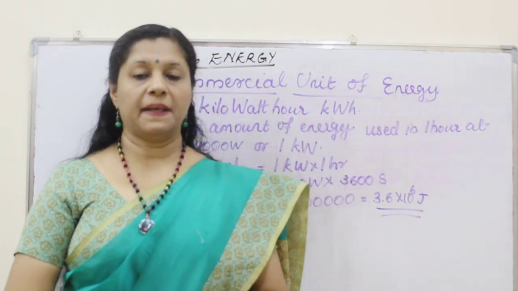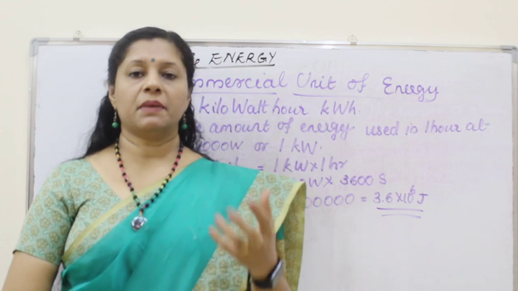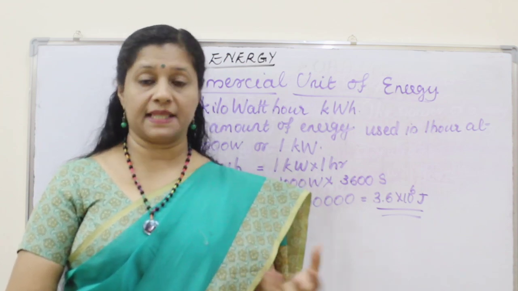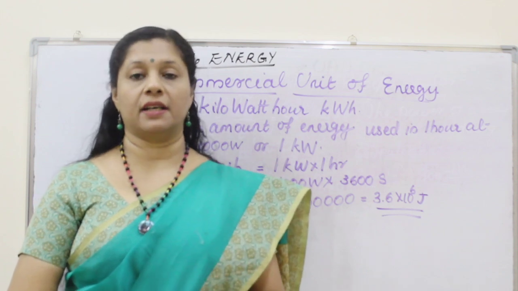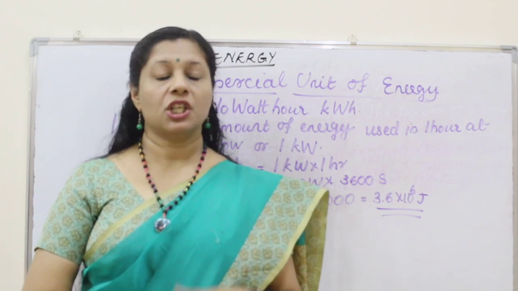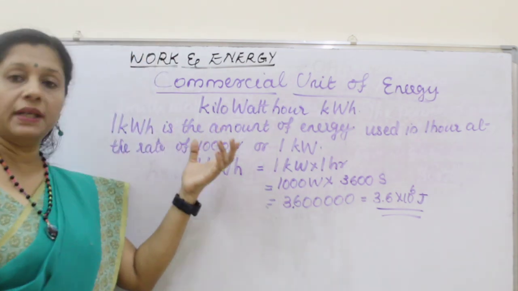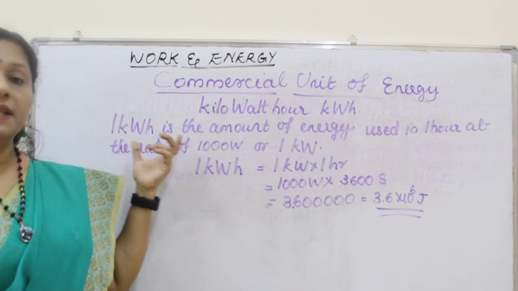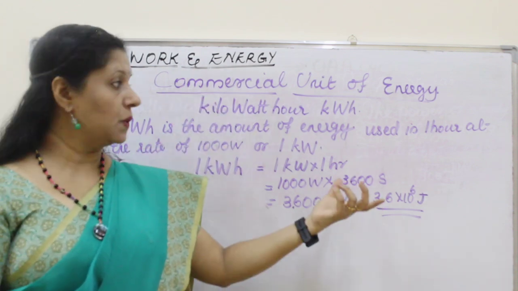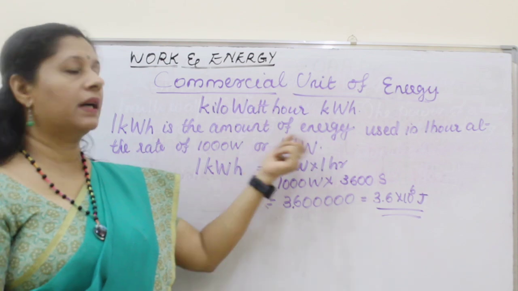When we talk about spending energy, the second is a very small duration. Sometimes we may have to use them in hours, especially electricity and all. So we have another unit for measuring energy, which is a commercial unit. So commercially when we are rating energy, then its unit is kilowatt hour. That means kilowatt hour is the amount of energy used in 1 hour at the rate of 1000 watts or 1 kilowatt.